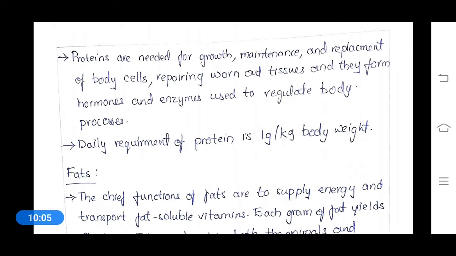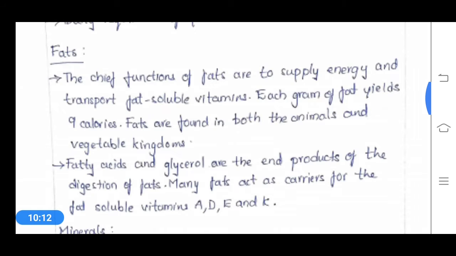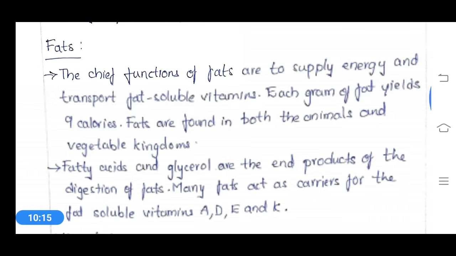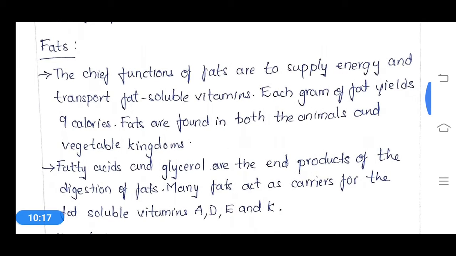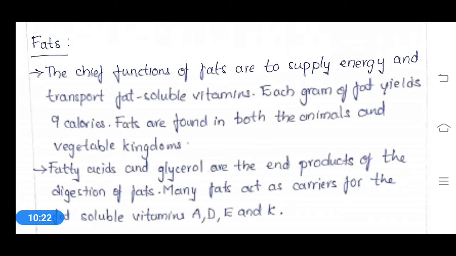And the next important nutrient is fats. So fats are also essential for our body. These help in the supply of energy, and also these are helpful for the transportation of fat soluble vitamins, like the fat soluble vitamins A, D, E, K, which can be transported with the help of these fats.